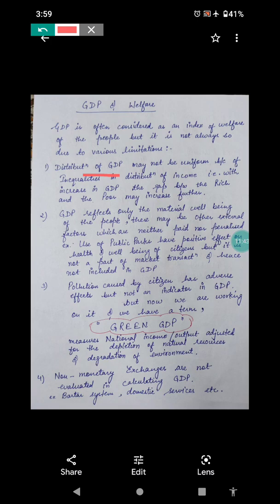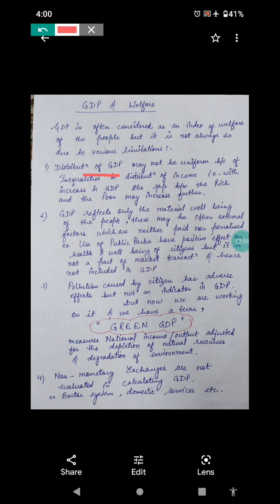But that is not a part of a market transaction. No market transaction is being carried out. So that is not included in the GDP, but it is a part of the welfare of the people. We also have pollution. Pollution is deteriorating our environment. So that has an adverse effect, but it is also not reflected in GDP.